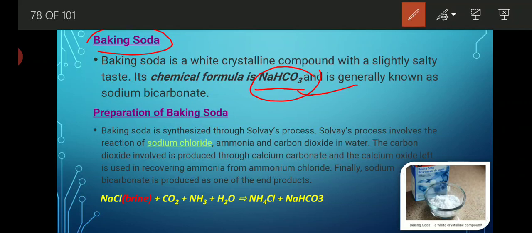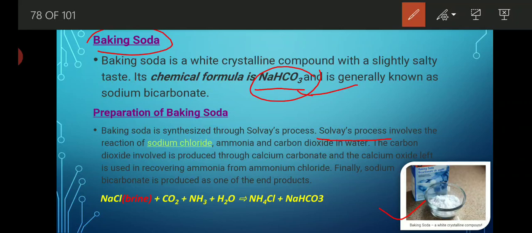Now, how to prepare baking soda in the laboratory? Several methods are there, but one method is very famous, that is the Solvay process. It is a process by which we are able to prepare baking soda. With the figure, it looks like this, a white crystalline powder, or we can say an amorphous powder. Amorphous powders are those which do not have any structure. A finely powdered form is known as an amorphous powder. So baking soda has an amorphous powder-like structure.